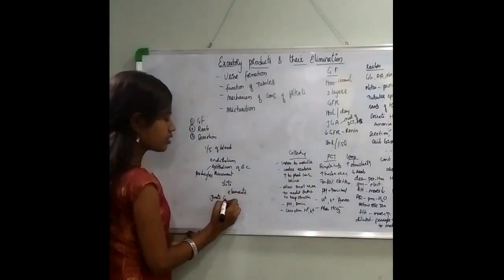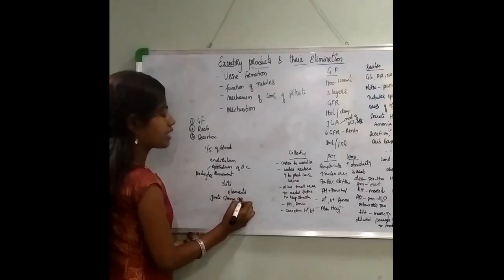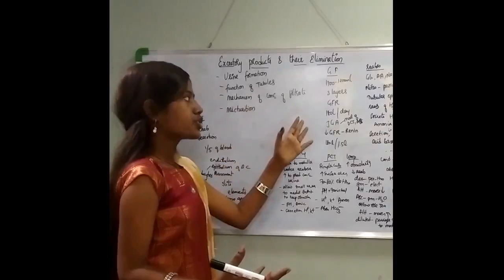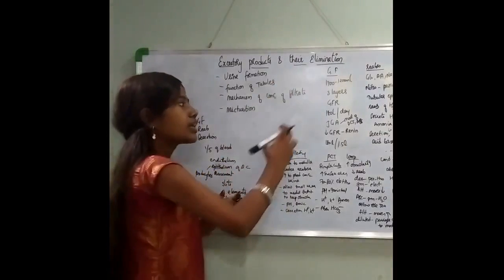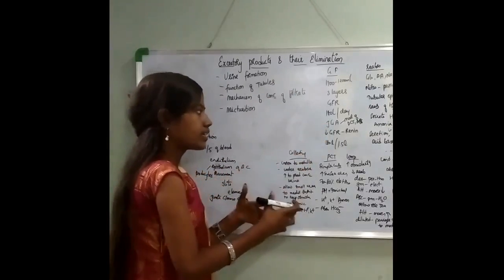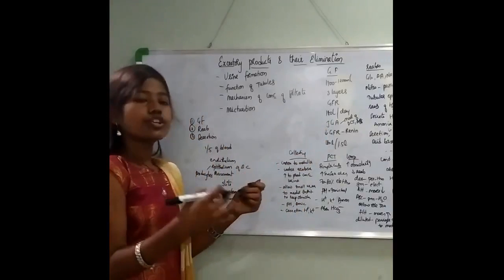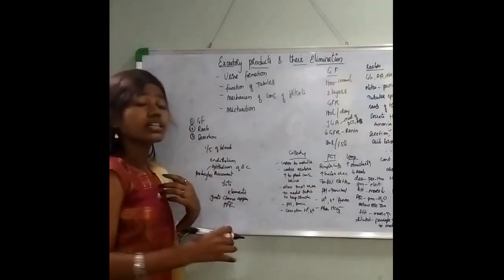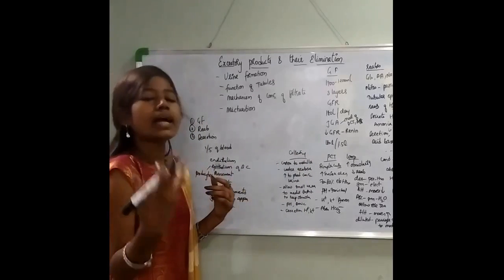The juxtaglomerular apparatus is a special apparatus inbuilt in our body for the regulation of glomerular filtration. It is a modification of the distal convoluted tubule and the afferent arteriole. The afferent arteriole is a part of the renal artery.